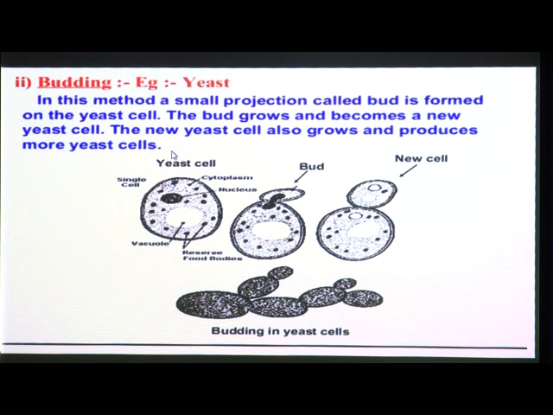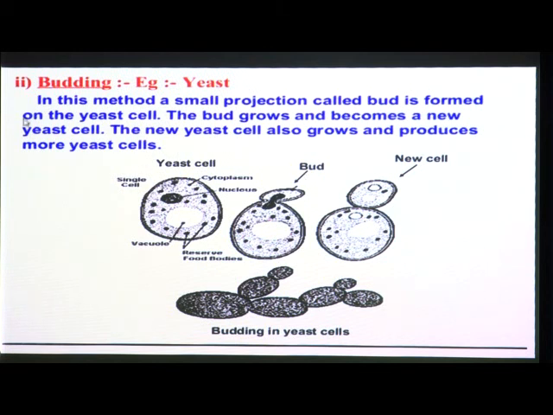So there are different types of food that we make at our home, and at that time we are specially using this type of organism which is known as yeast. If you see this yeast under a microscope, then you will see a structure like this. You can see it with the help of a microscope.